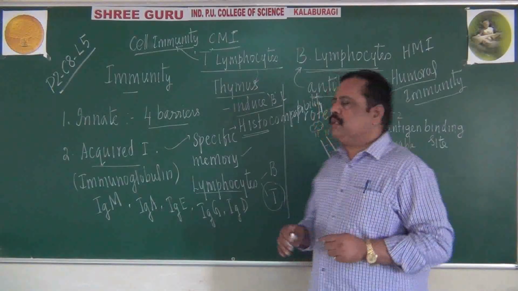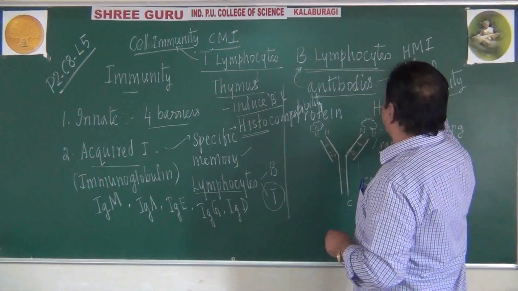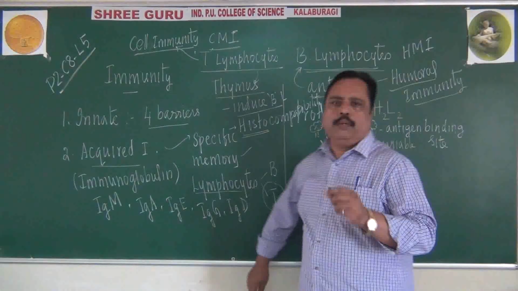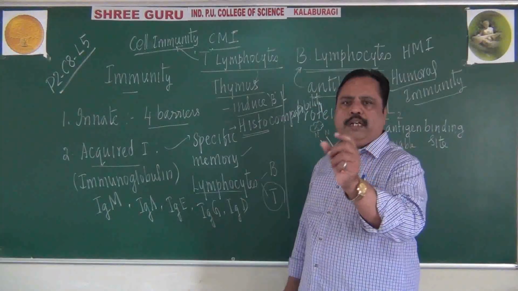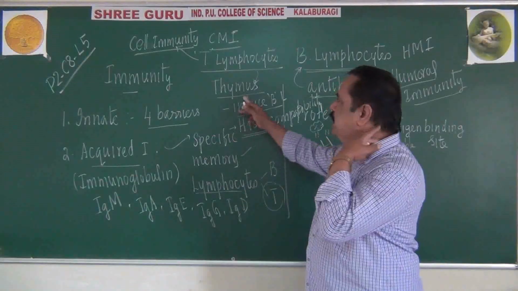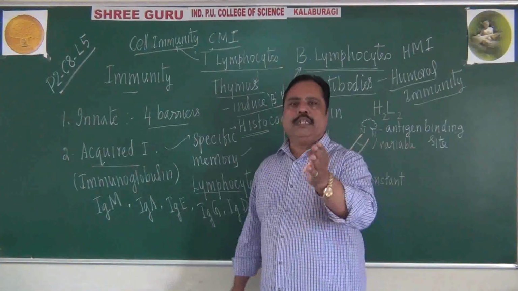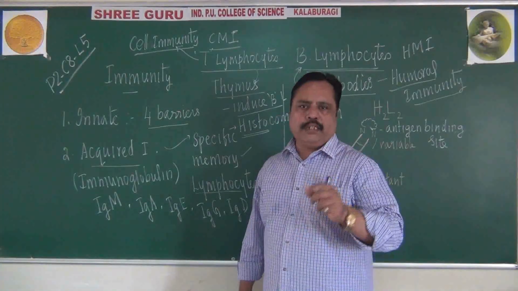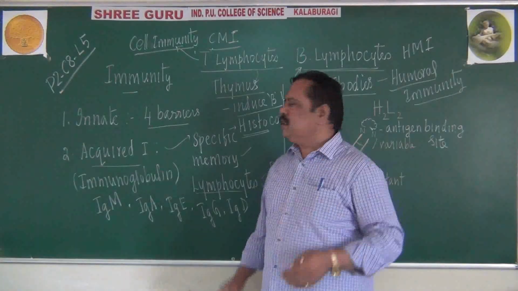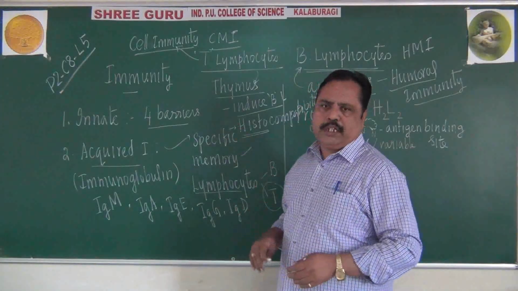Third difference: B lymphocytes are responsible for humoral or humor-mediated immunity. T lymphocytes carry out cell-mediated immunity. All these things can form a 3-mark question.